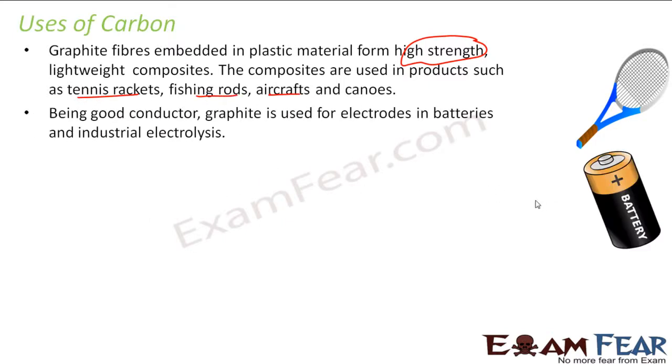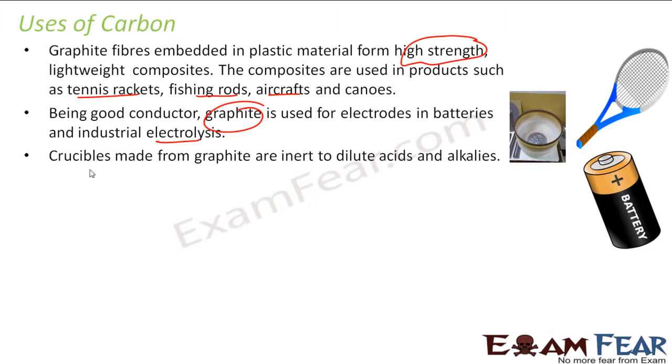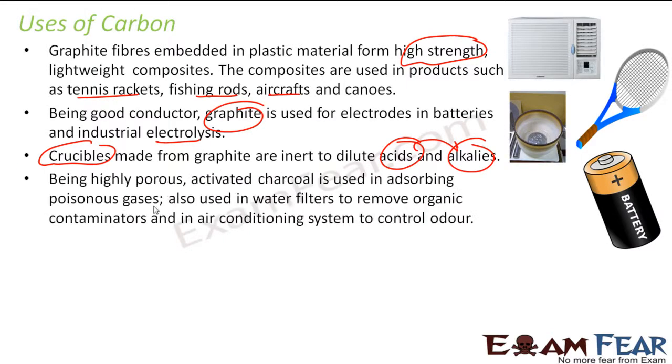Carbon in the form of graphite is used in batteries, and also for electrolysis in industry. It is also used to make crucibles, as I told you. Graphite has a very high melting point. It is resistant to heat, so it is used in crucibles. Also, it is inert to dilute acids and alkalis. Carbon doesn't react with alkalis and acids, so it is used as crucibles, right?